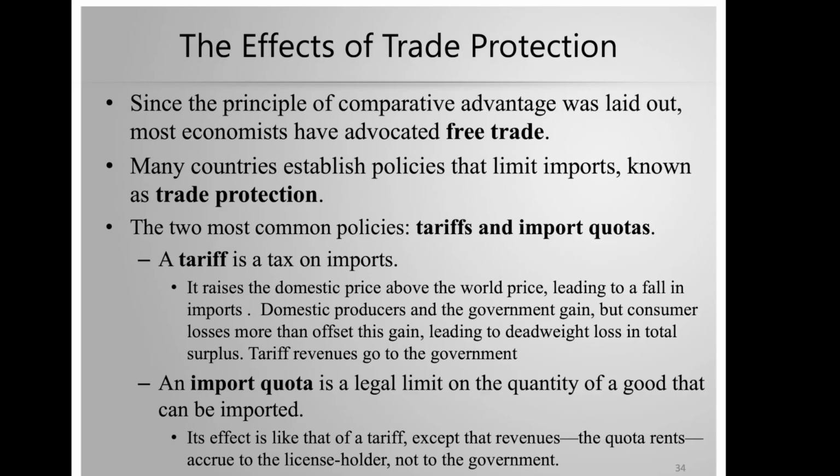A tariff is essentially a tax on imports, which raises the domestic price above the world price, and it leads to a fall in imports. An import quota is a limit on the quantity of a good that can be imported. Its effect is like that of a tariff, except the revenues or the quota rents accrue to the license holder, not to the government. We will talk about the trade protection in the next video.